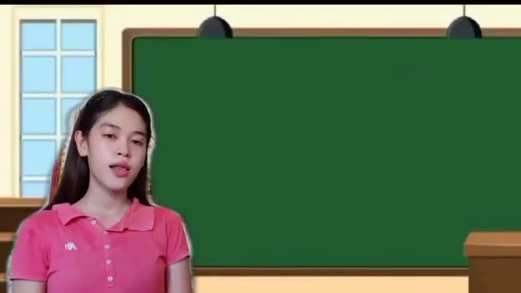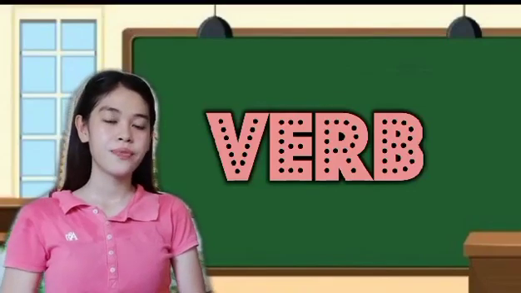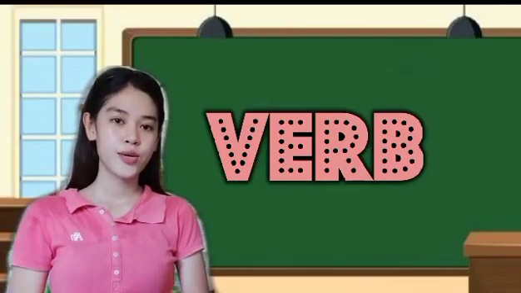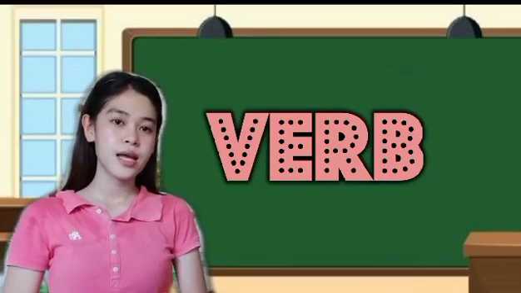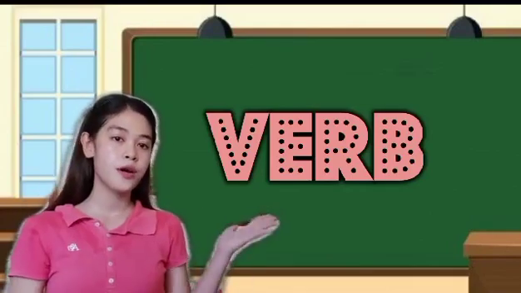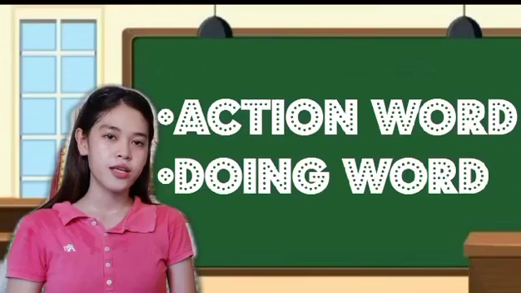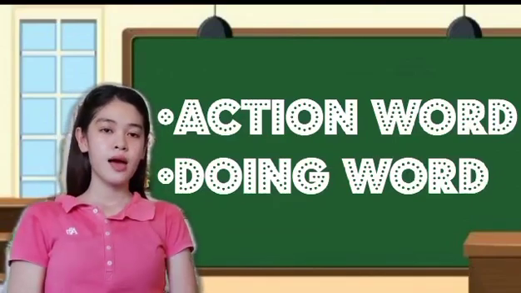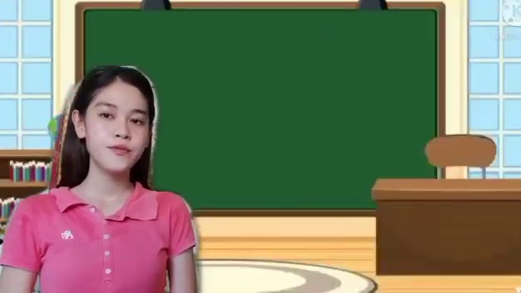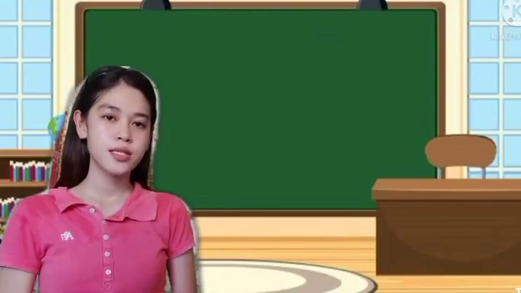So our topic is all about verbs. This was already discussed when we were in elementary, so for those who have forgotten this topic, I will discuss it for you. I hope everyone will listen and you all learn something today. When we hear verb, we immediately have an idea that a verb is an action word, that verbs are doing words. At first, let us define verb. Verbs are the action words in a sentence that describe what the subject is doing.